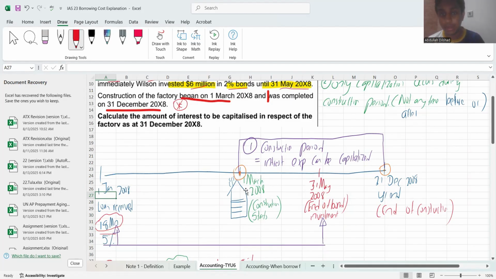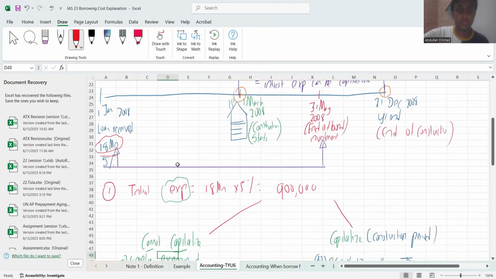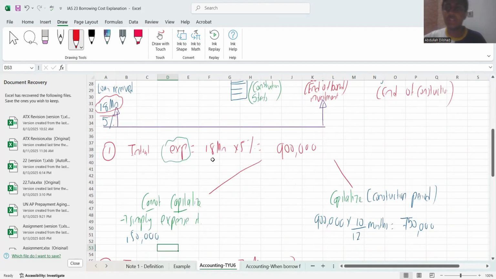Why? Because any loan interest that is charged during your construction period can be capitalized. So how much is the loan amount?